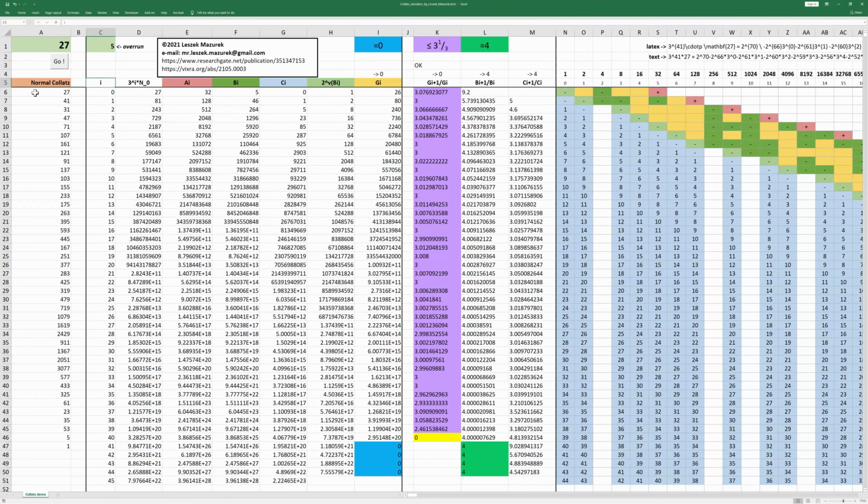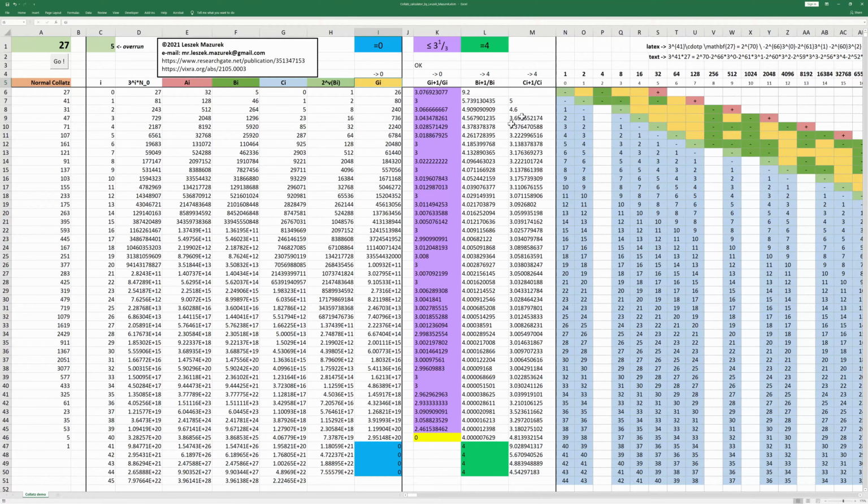Then here we have the number of iteration, so starting from 0, increasing numbers. Then we have 3 to the power I multiplied by our initial number, and AI, BI, CI from procedure 1 together with GI and 2 to the power nu of BI, line by line, iteration by iteration.